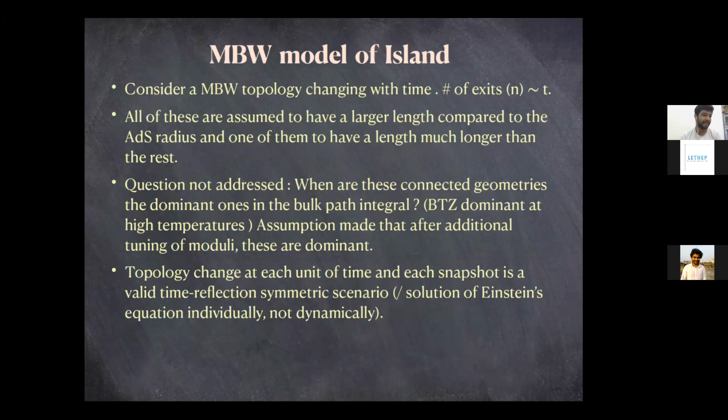But what they say is that we model the evaporating black hole as a bigger black hole exit among all of these exits of a multi-boundary wormhole, and we would take other exits to be a lot smaller than the bigger exit. So the bigger exit would shrink with time since it's radiating, and the smaller exits would,